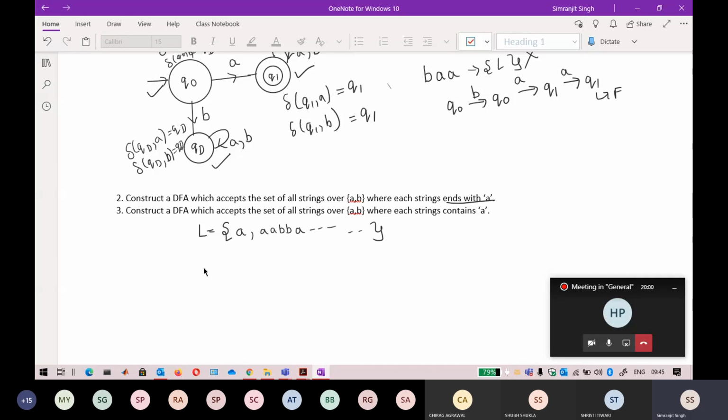So B and A, B and A, it should continue. Yes, question 3 is right by Sakshi. Mayank, yes, question 3 is right. Go for the smallest string, that is A here. I think you are able to get it now. For A, this should be accepted. So this is accepted. This is your state called Q naught, and this is the state called Q1.